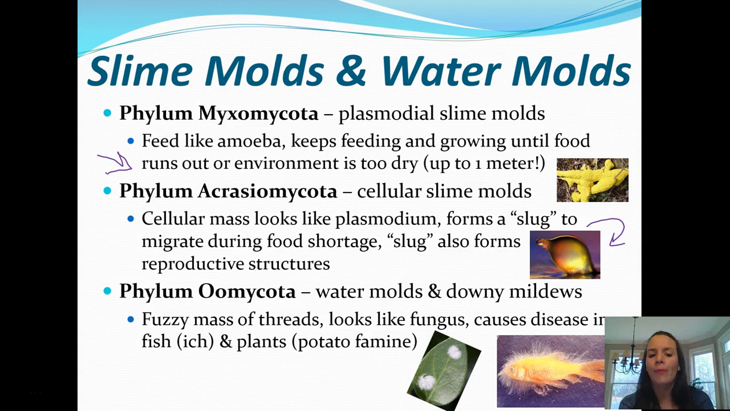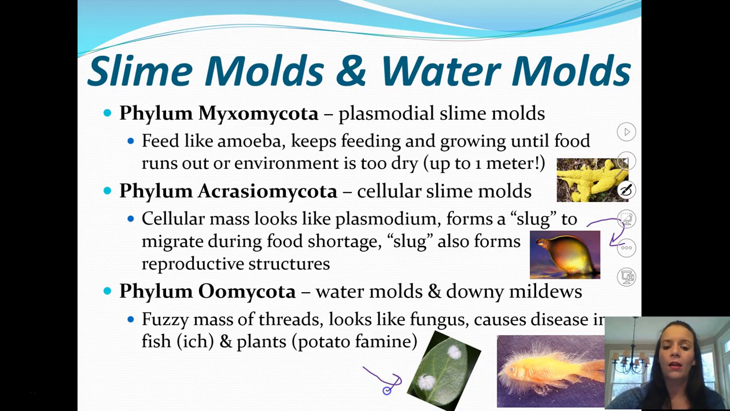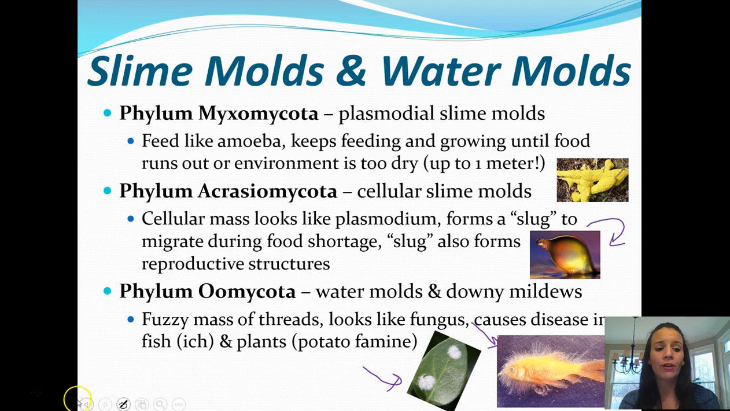Finally is phylum Oomycota. Now these are water molds and downy mildew, so these are not slime molds, and they're usually just a fuzzy mass of threads. They often get mistaken for fungus because of what they look like, and they do cause disease in fish and plants as well. So you can see the plant that you see there, and then you see this fish has the water mold on it as well. And that is all for your notes for protists.